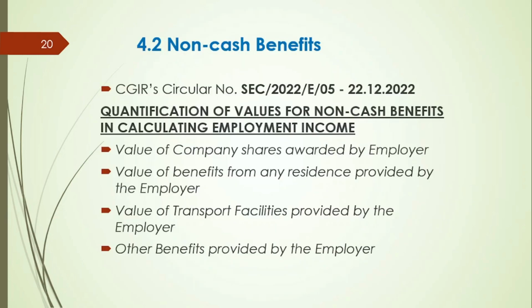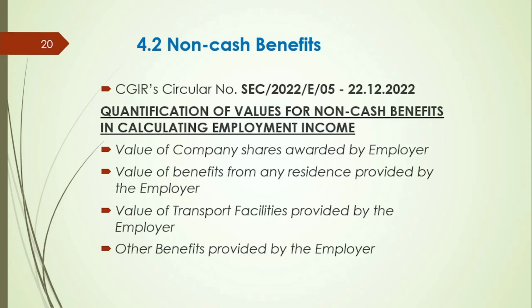Now let's consider the non-cash benefits. Where the value of a benefit given by an employer to an employee, such as company shares awarded, housing facility, transport facility and other benefits cannot be ascertained, CGIR has quantified values for such non-cash benefits.